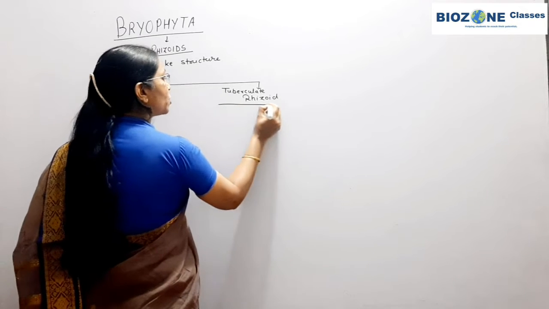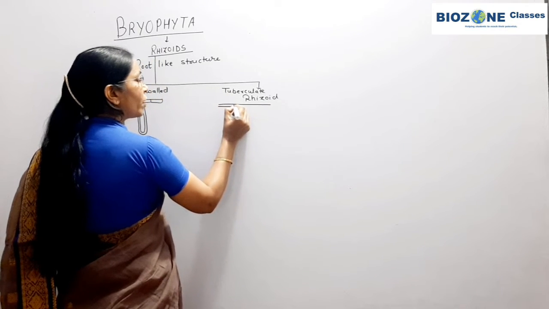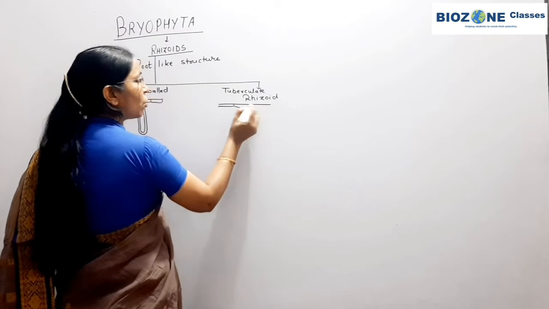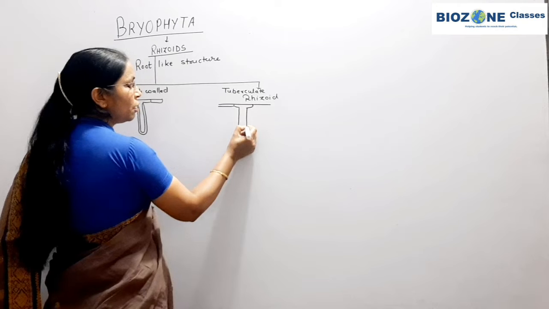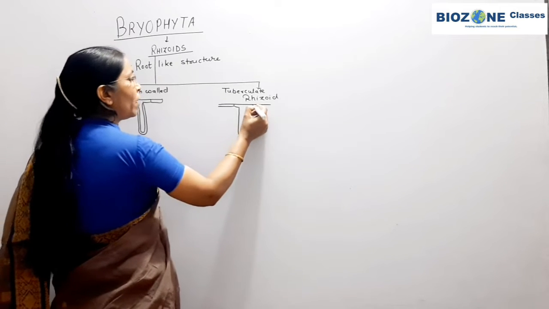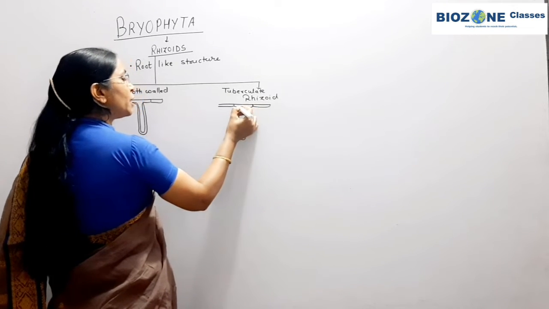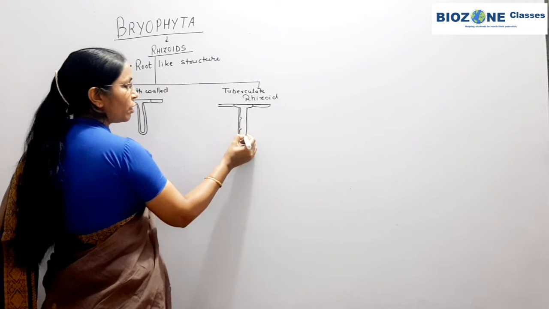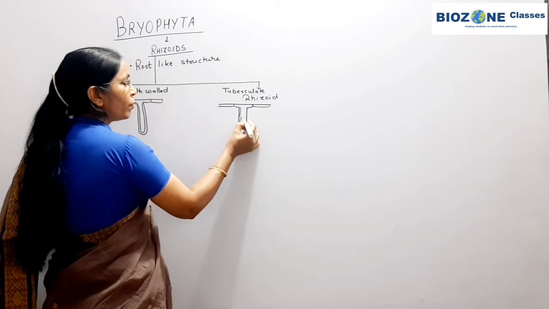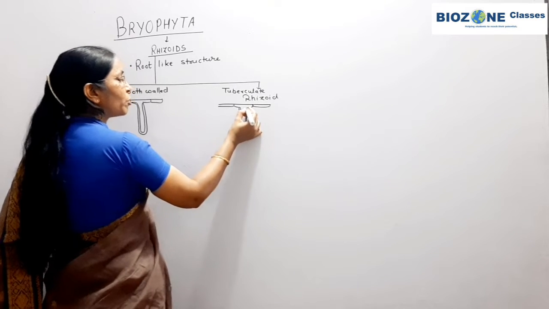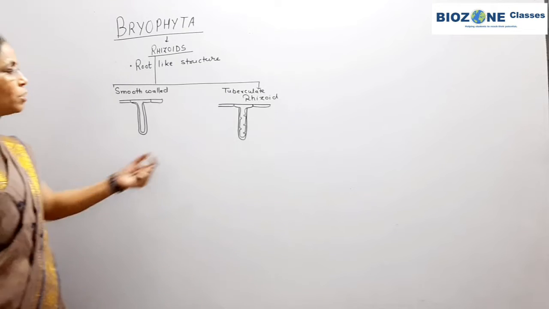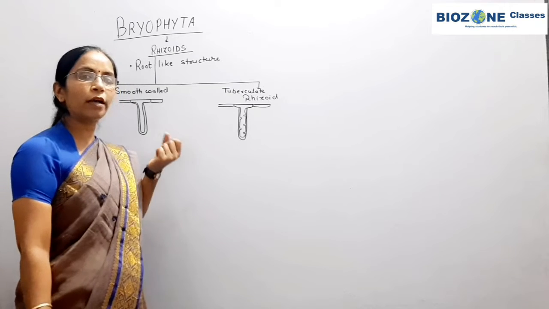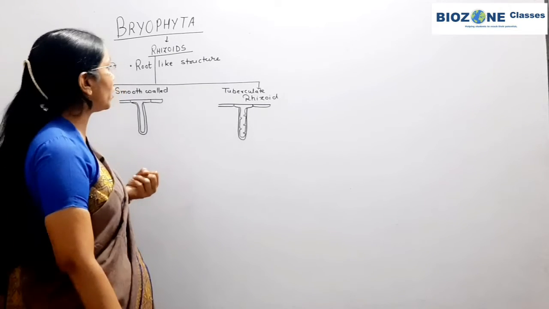And tuberculated rhizoid, when the inner wall of rhizoid shows the finger like projections, or it is also called as interdigitations. Through interdigitations, the surface area increases for mineral and water absorption. So when these type of interdigitations or finger like projections are present, then the rhizoids are called as tuberculate rhizoid. Both kinds of rhizoid, either unicellular or multicellular.